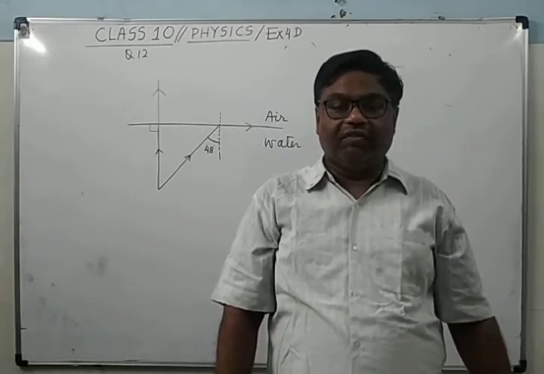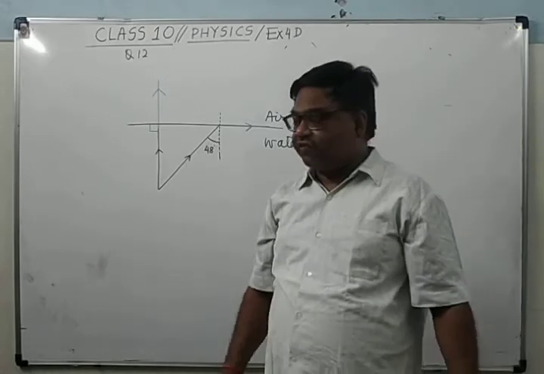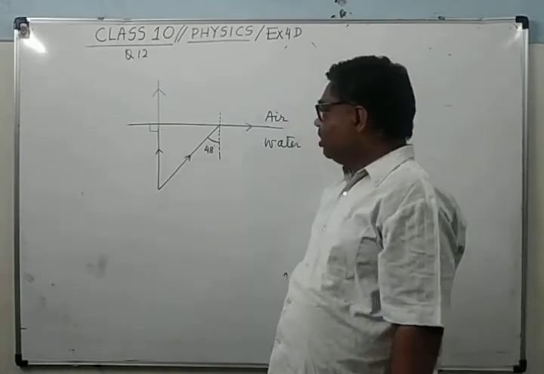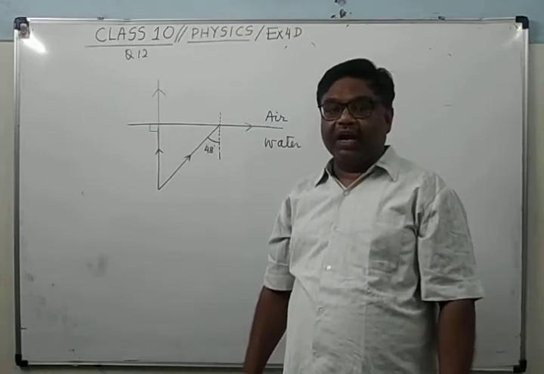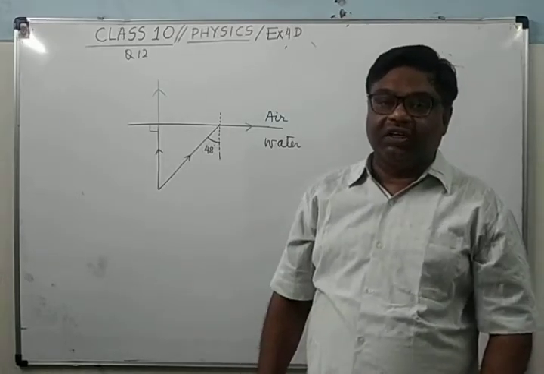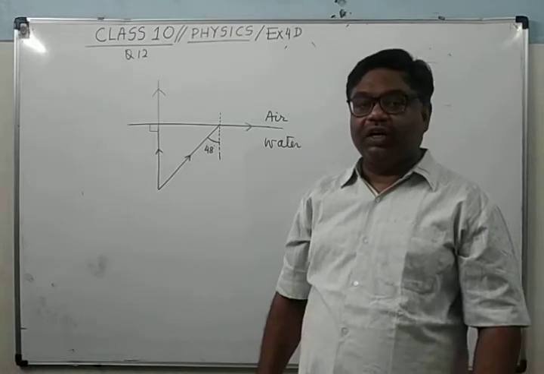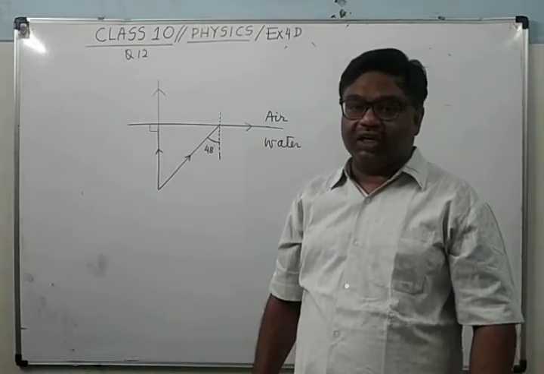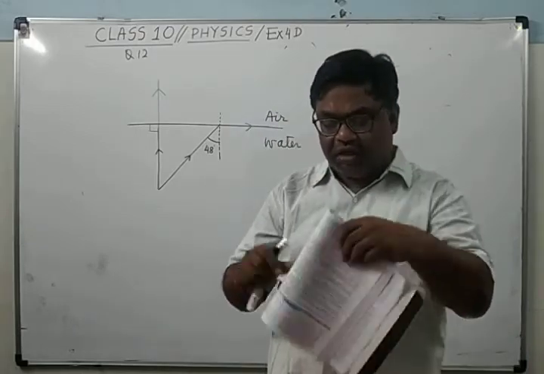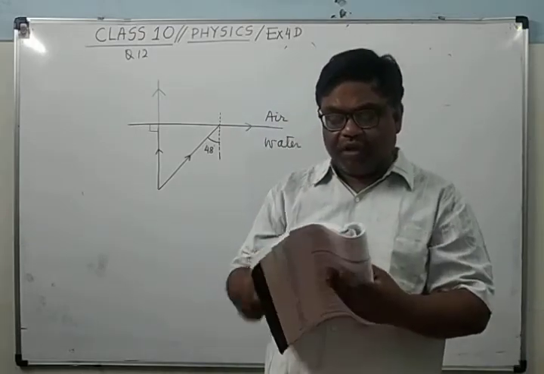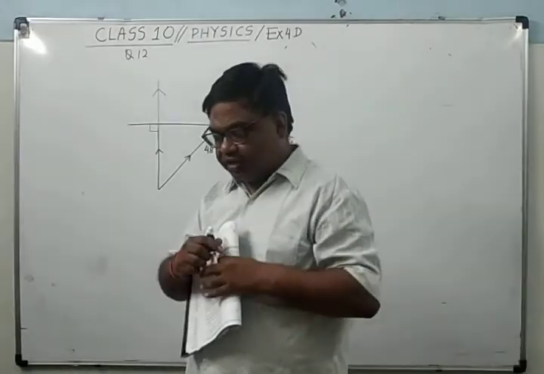Total internal reflection: the ray will suffer total internal reflection when the angle of incidence inside the water medium at the water-air interface becomes more than 48 degrees, more than the critical angle. It's clear? So this is question number 12. Now see question number 13.